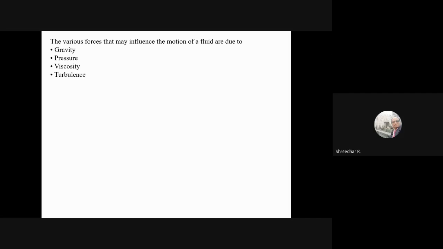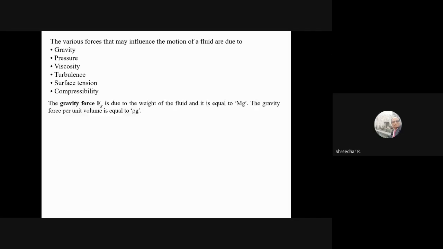Similarly, when the Reynolds number is more than 4,000, where there is a lot of mixing up of particles, especially when the velocity is very high, then we have what is known as the turbulent forces. And also, when there is a rise of water or maybe a droplet, where narrow passages are there, then surface tension forces. Similarly, for compressible fluids, particularly for mechanical students, the compressibility force is more important. So these are the main forces which we are likely to consider in the motion of the fluid.